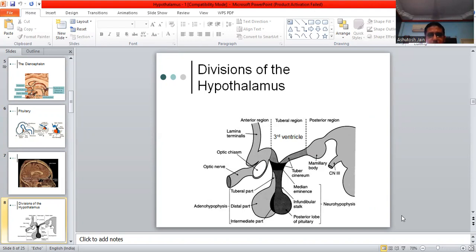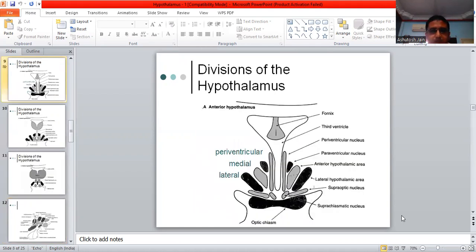anterior region, tuberal region, posterior region, mammillary body, third cranial nerve, tuber cinereum, lamina terminalis, optic chiasma, optic nerve, adenohypophysis, the tuberal part, distal part, intermediate part, the neurohypophysis part, the tuber cinereum, median eminence, infundibular stalk, and the posterior lobe of the pituitary gland. I hope everything is clear.